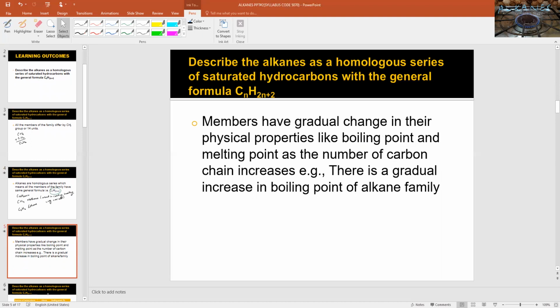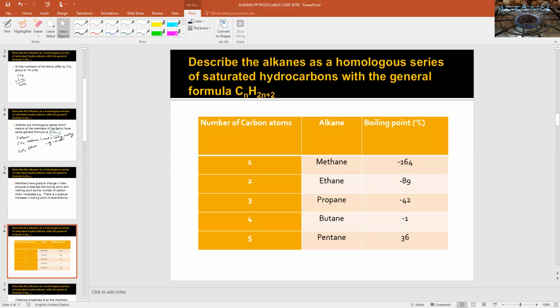Members have a gradual change in their physical properties like boiling point and melting point as the number of carbon chain increases. For example, there's a gradual increase in the boiling point of the alkane family. You can see this table showing the first 5 members of alkanes, which are methane, ethane, propane, butane, and pentane.